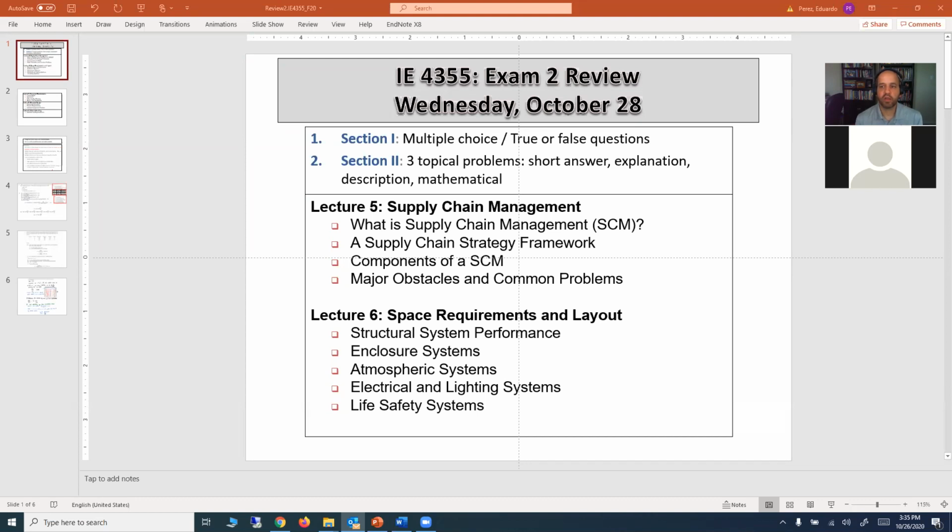If you remember the assignment that was linked to this section, you have problems in terms of designing the enclosure and the atmospheric system. We did some computations both for cooling systems and for heating systems. In addition to that, we looked at how to compute and design the lighting system for a specific area of the facility.